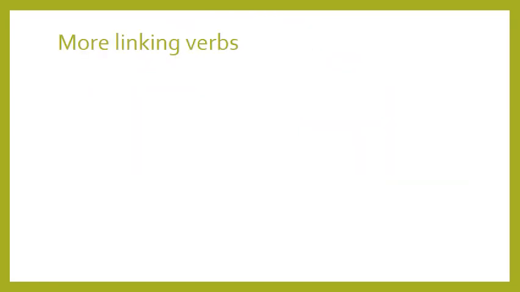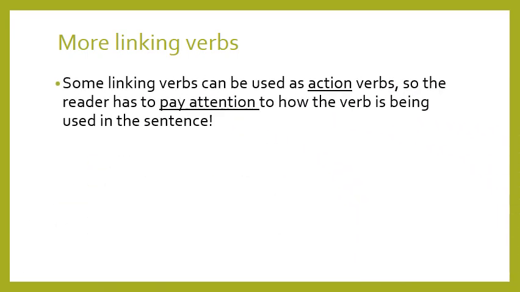More about linking verbs. What can we know more about linking verbs? And this is very important. We have to pay attention to it. Some linking verbs can be used as action verbs. But let me tell you something. They are not the verb to be verbs, okay? Not the forms of the verb to be. They cannot be used as action verbs. But some other verbs can be used as action verbs. So the reader has to pay attention to how the verb is being used in the sentence.